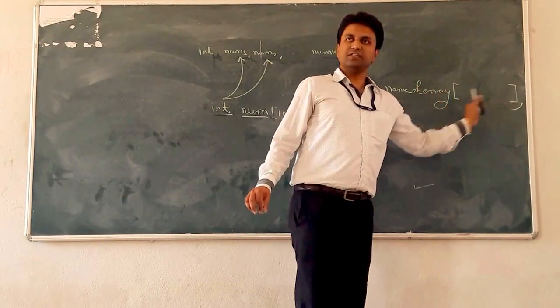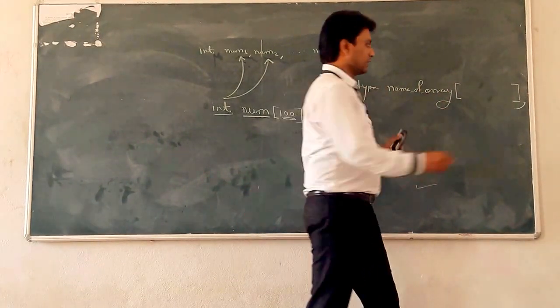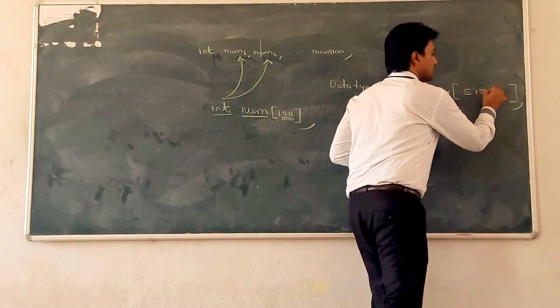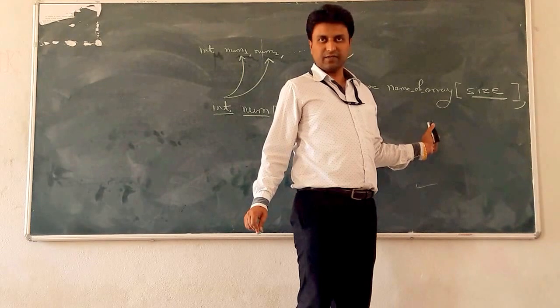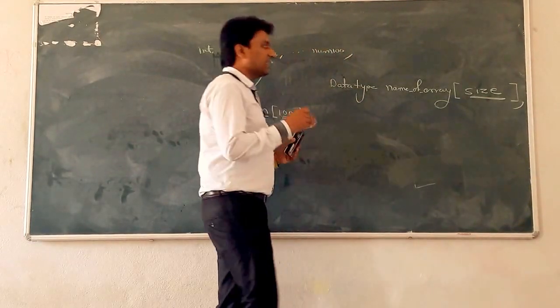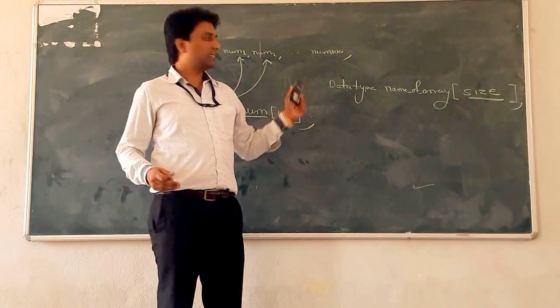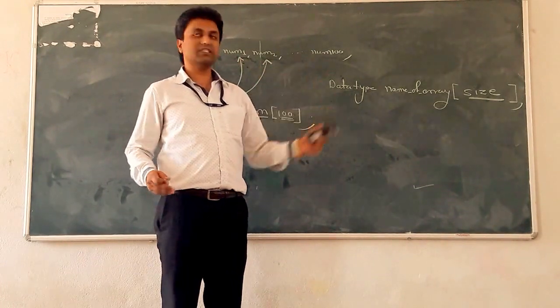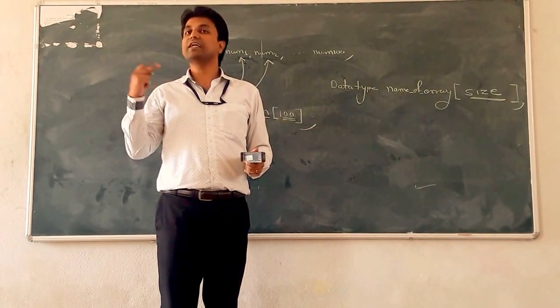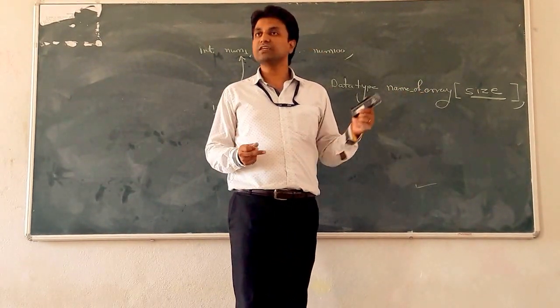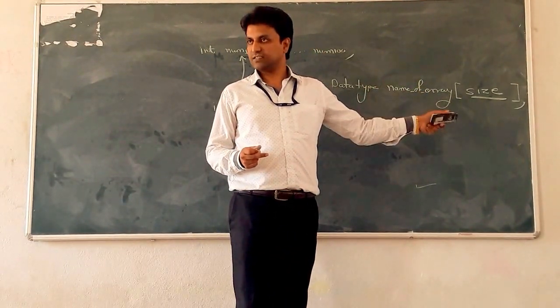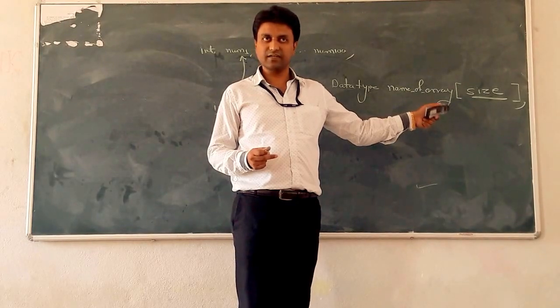Then give the size of that particular array. All the elements, from the first number to the 100th, are stored at particular indices. That is, array elements are accessed using array index. How can we access the array elements? Using array index.